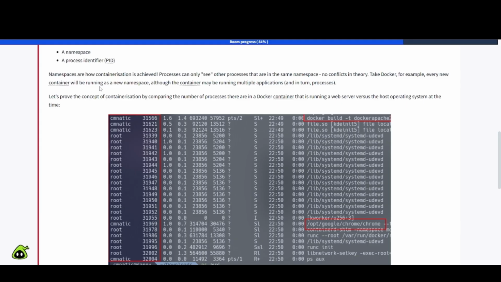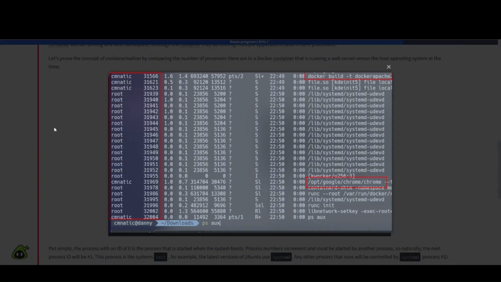Take Docker, for example. Every new container will be running as a new namespace, although the container may be running multiple applications and in turn processes. Let's prove the concept of containerization by comparing the number of processes there are in a Docker container that is running a web server versus the host operating system at the time. So you want to take a look at the screenshot real quick and you can examine what they're talking about here. So we've got Docker build up here, talking about opt Google Chrome stuff over here. Okay, good to know.